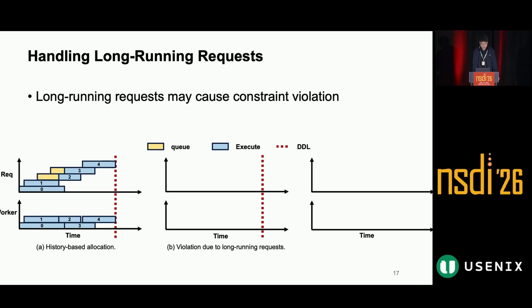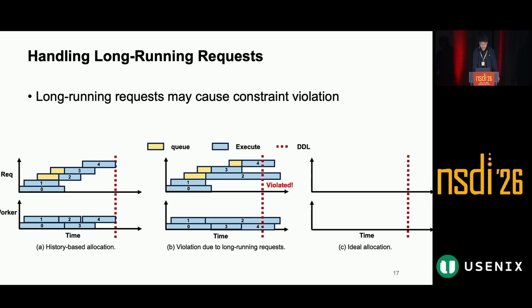However, if request 2 needs much more time than estimated, it will violate the constraint due to queuing. As a result, 2 workers are not enough, and ideally we need to allocate 3 workers. In summary, a long-running request with queuing may cause a deadline violation, so we need something much more robust than a history-based scaling policy alone.